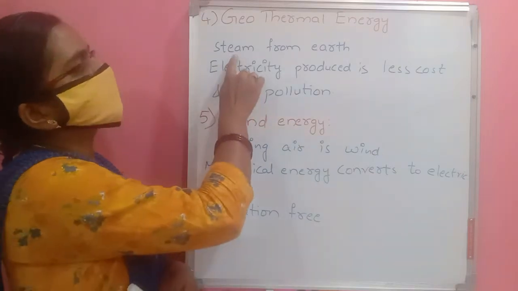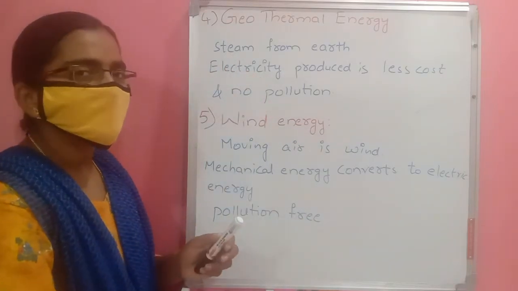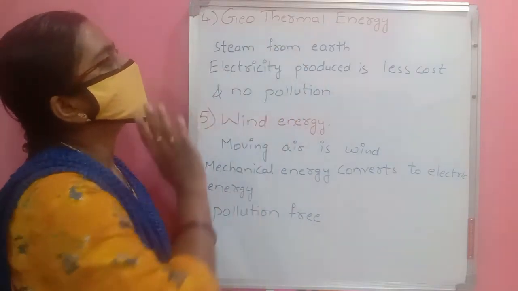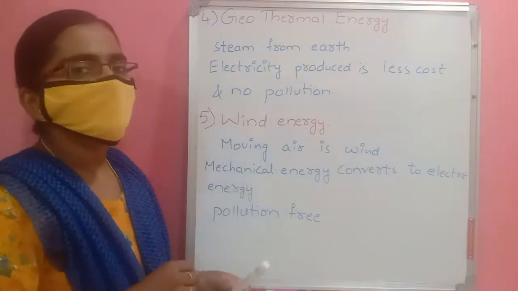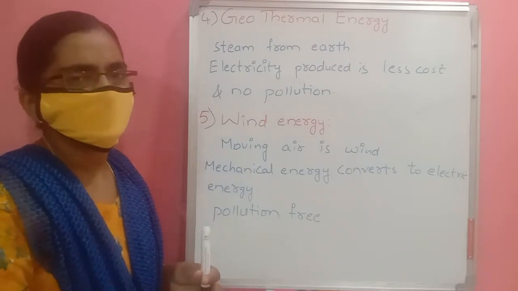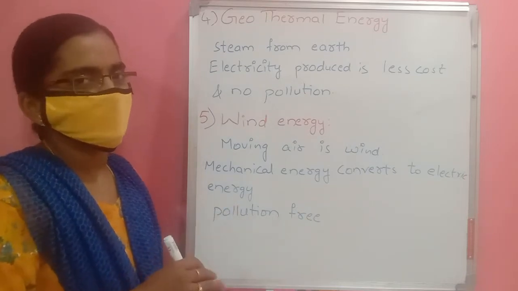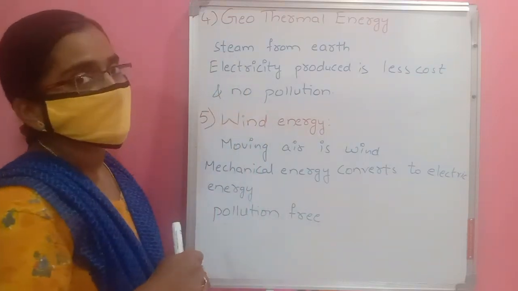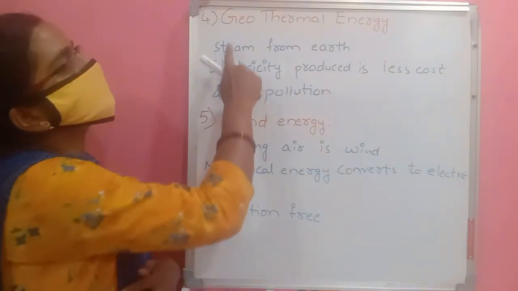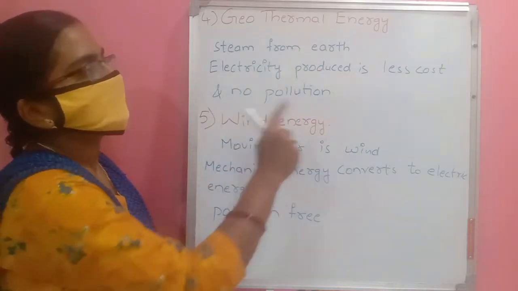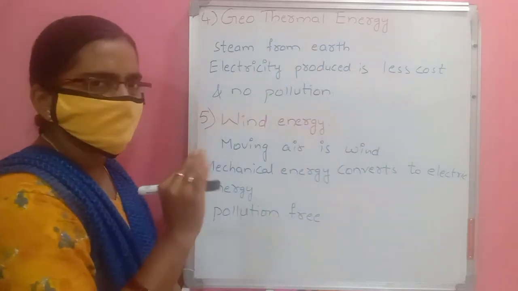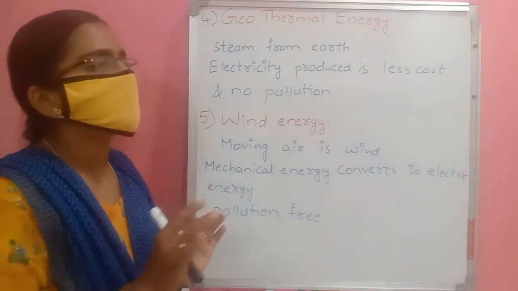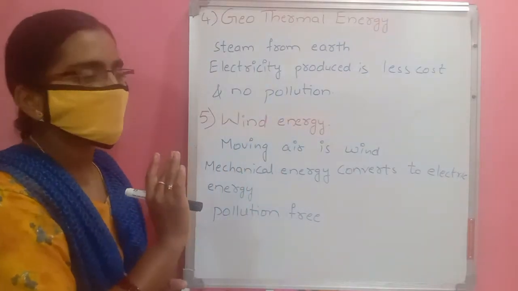If that steam from the earth is sent directly to houses, we can use it for heating purposes in our houses. Otherwise, by using that steam, we can produce electricity. Electricity produced by geothermal energy is very cheap and pollution free. Without any pollution we can produce this energy.